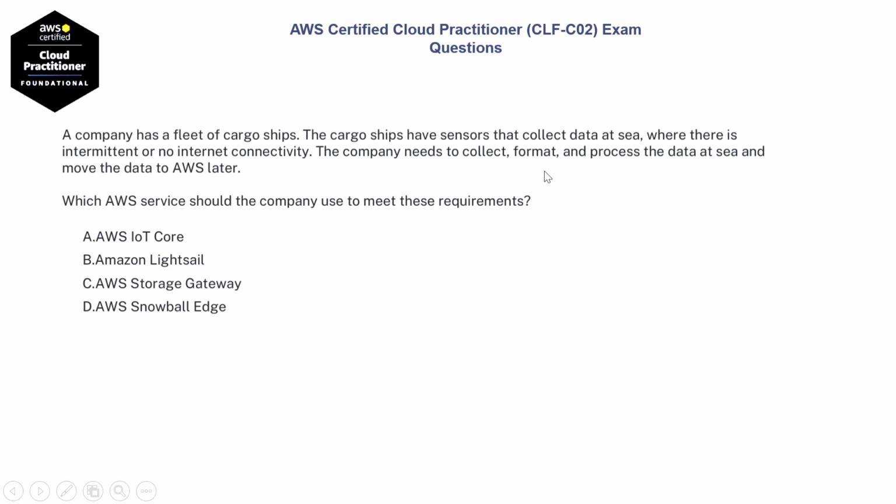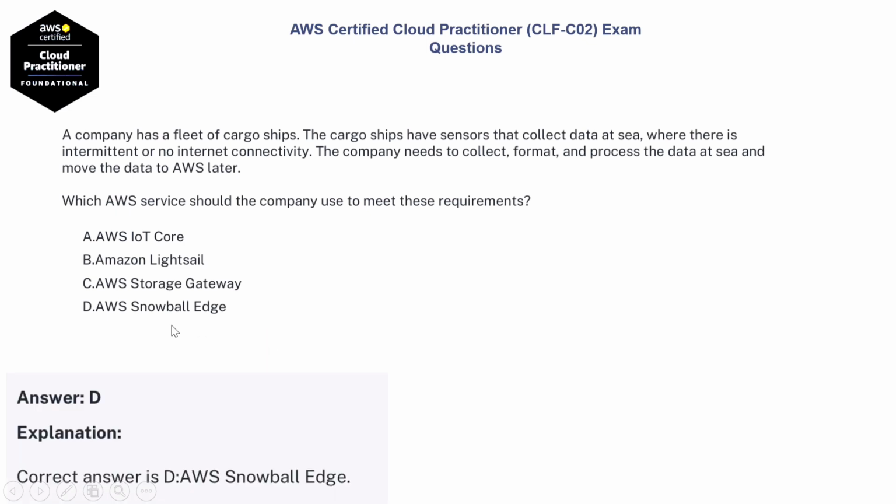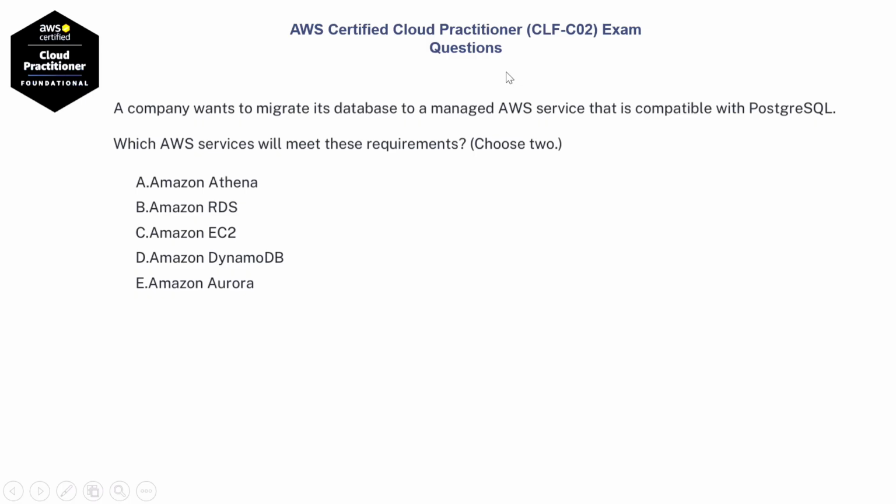The company needs to collect, format, and process the data at sea and move the data to AWS later. Which AWS service should the company use to meet these requirements? Option A, AWS Load Core. Option B, Amazon Lightsail. Option C, AWS Storage Gateway. Option D, AWS Snowball Edge. The correct answer is option D, AWS Snowball Edge.